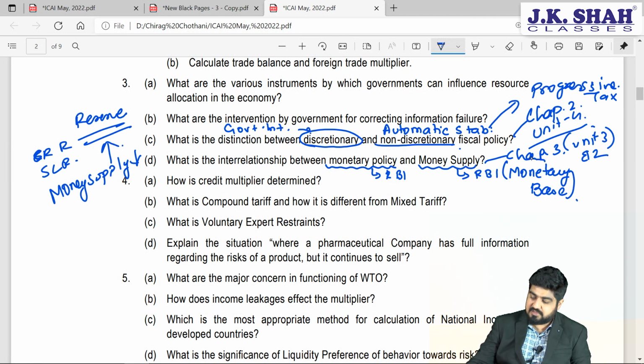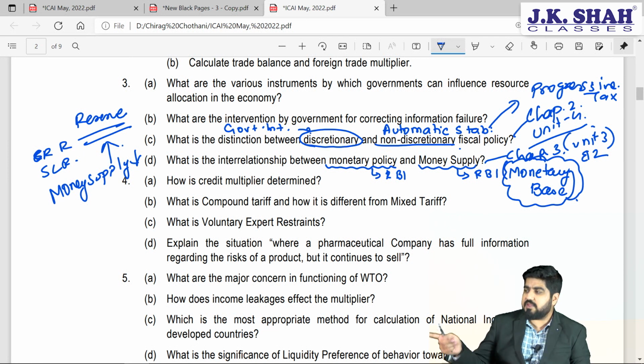But at the same time, we also have monetary base, that is high powered money, which is printed by the RBI and circulated in the economy. So higher the level of monetary base, higher the level of high powered money in the economy, assuming that behavior of commercial banks and behavior of public remains constant, more injections done by the RBI in the form of monetary base will increase the level of money supply in the country.